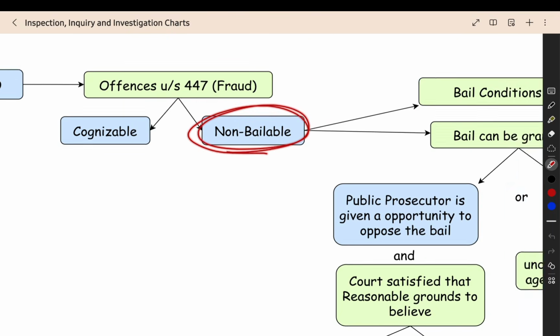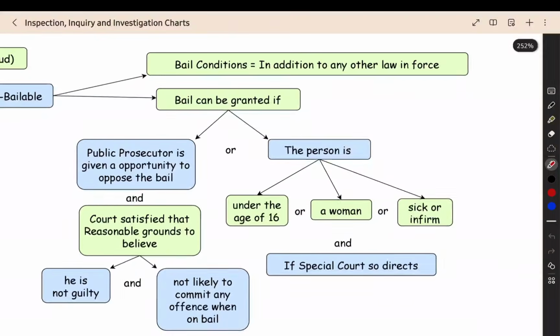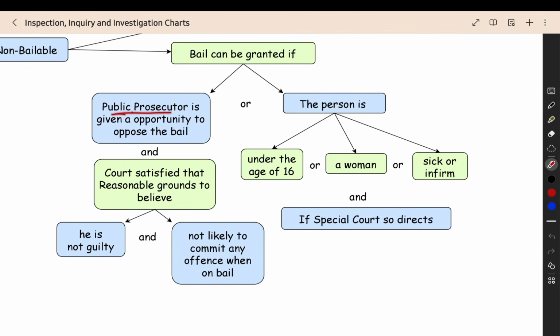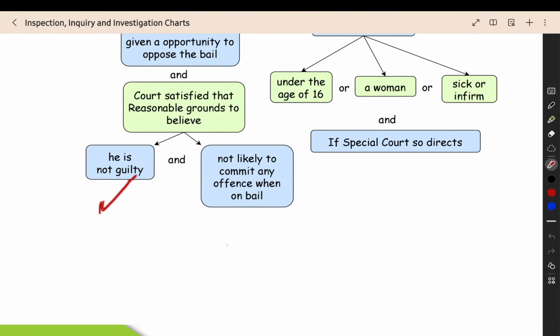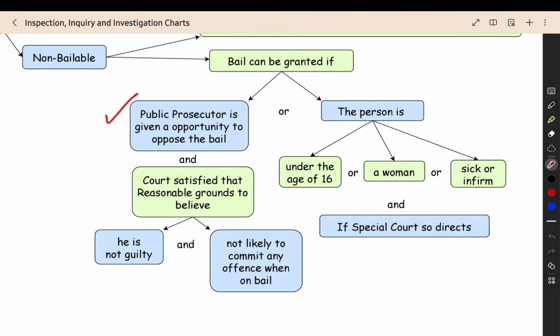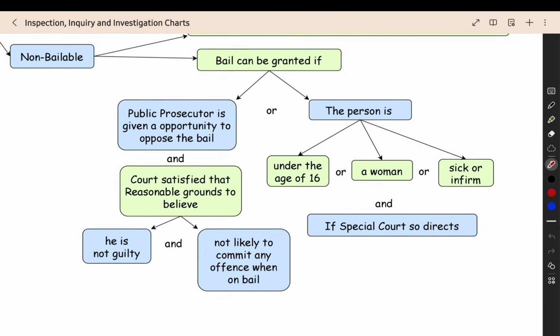Generally, it is non-bailable, but if you follow one process, you can get the bail. What is the process? First, a public prosecutor is given an opportunity to oppose the bail. The public prosecutor will argue that you should not get the bail, and you should argue that you want the bail. Then the court should be satisfied that you are not guilty, and that when you are on bail you will not commit any other offense. The court should have reasonable ground to believe these things. Then they will release you on bail. The public prosecutor will present the argument. After that, if the court decides that you are not guilty and you will not commit any more offense, then they will release you on bail.